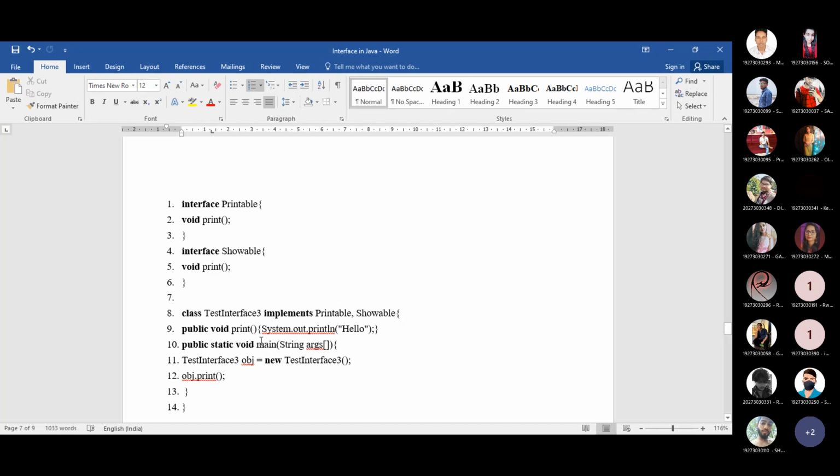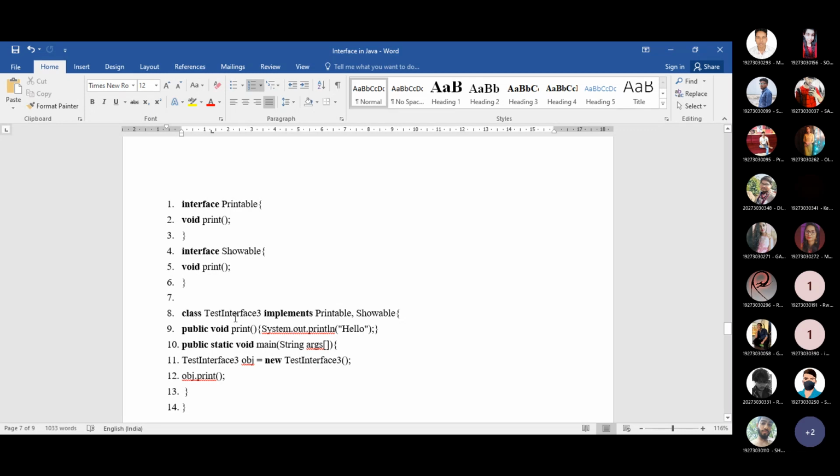Look at this, no confusion will arise whenever you write down here public void print, because inside this class there is the chance that you are implementing the method. That means you are writing down the set of instructions, and inside this class you are writing down the statements in your own way.